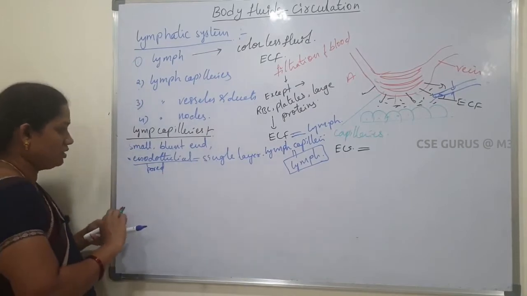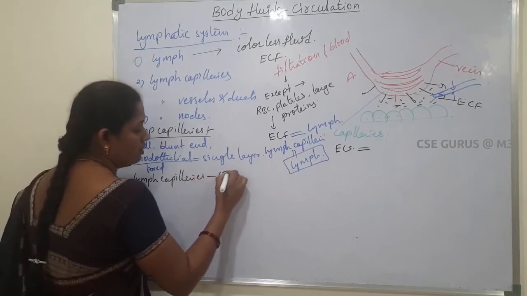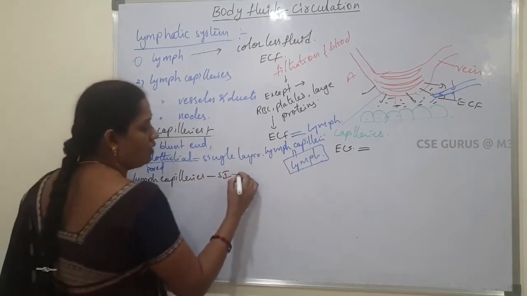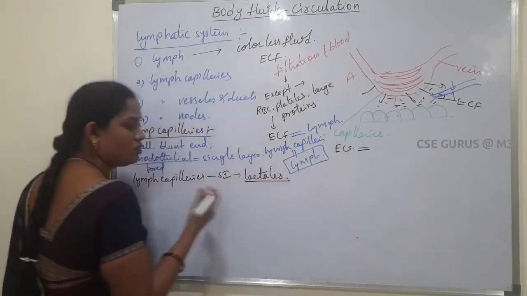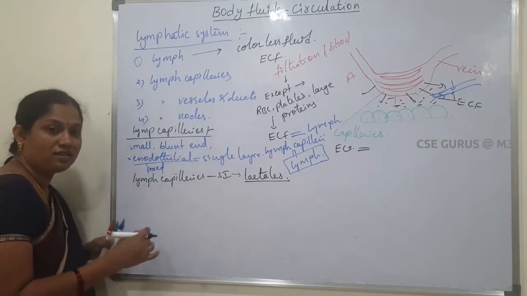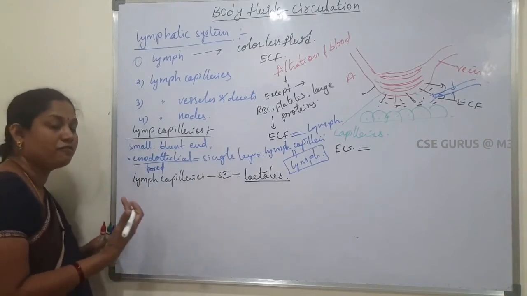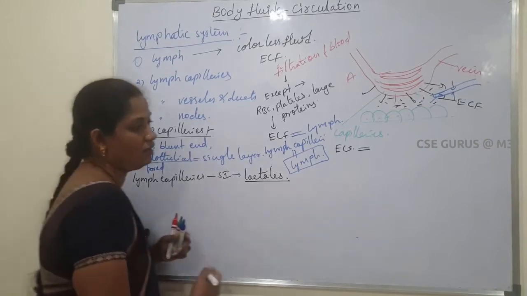Next, the lymph capillaries in the small intestine are called lacteals. These are also capillaries, but the lymph capillaries present especially in the small intestine are called lacteals.